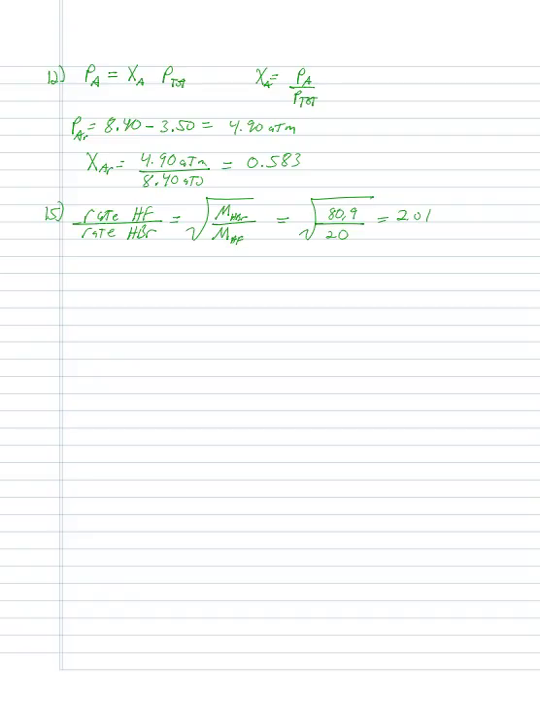All right, number 16. For 16, all we're doing is looking at molar masses. So let's write out the different compounds: He, O2, CO2, and N2. If we look at their molar masses, He has a molar mass of 4, O2 is 32, CO2 is 44, N2 is 28. So the smaller they are, the faster they're going to go.